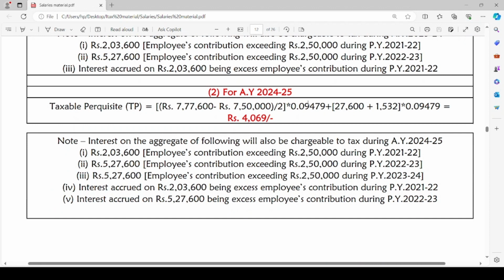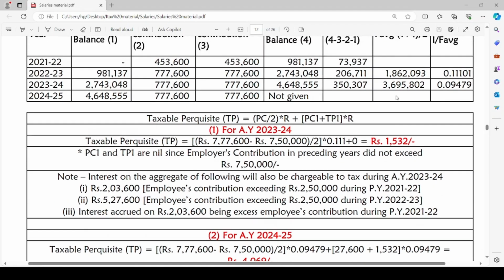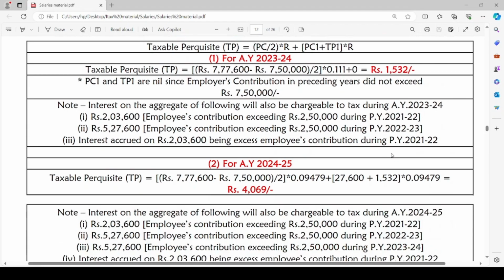Coming to the next assessment year 2024-25, let us calculate the taxable perquisite. Taxable perquisite is rupees 7,77,600 minus 7,50,000, the excess employer contribution, PC1, divided by 2 into R for the assessment year 2024-25, which is 0.09479, plus PC1, which will be 27,600.